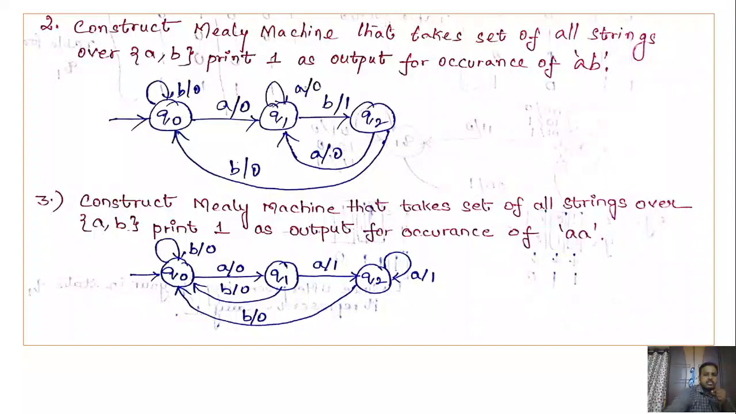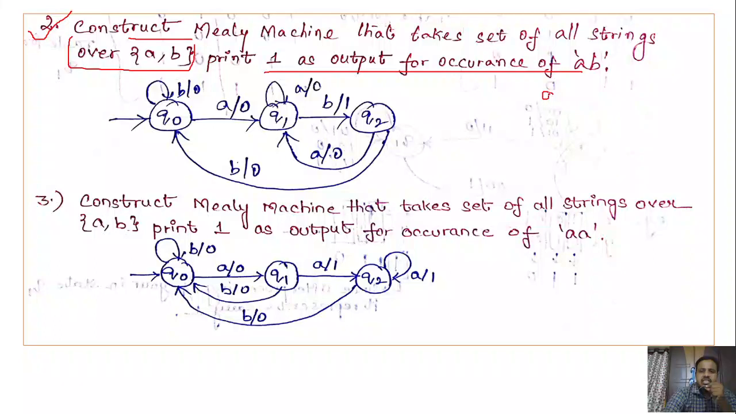Next one, try to practice these problems. Construct a Mealy machine that takes the set of all strings over the set {A, B} and prints 1 as output for every occurrence of AB. So here we need to construct a Mealy machine that takes strings defined over sigma {A, B}.